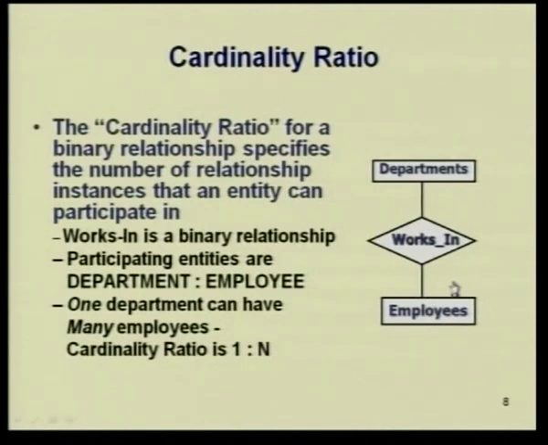He cannot be associated with more than one department, but one department can have many employees. So, this has a cardinality ratio of 1:n, that is, department can be only one, employees can be many, for one department. This is what is called a cardinality ratio, a 1:n, that is 1:many, that is the cardinality mapping. So, this is what we have to first understand.